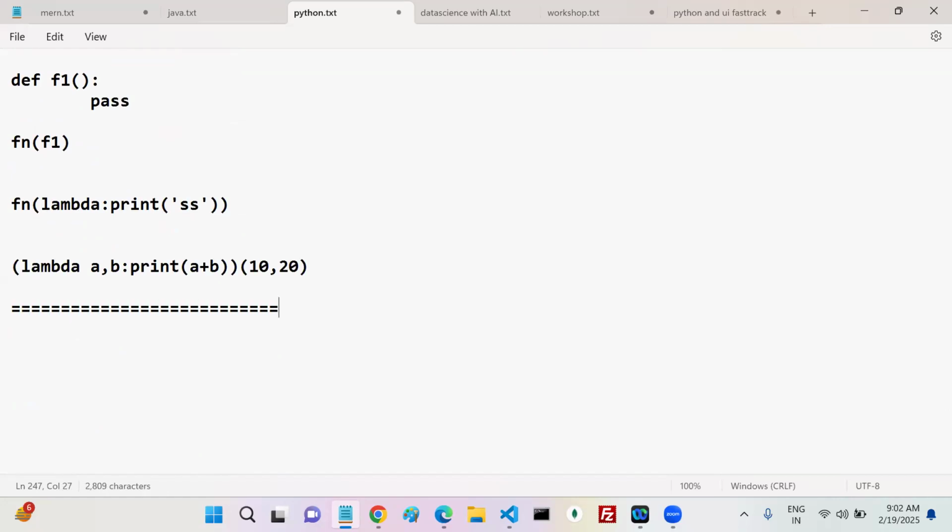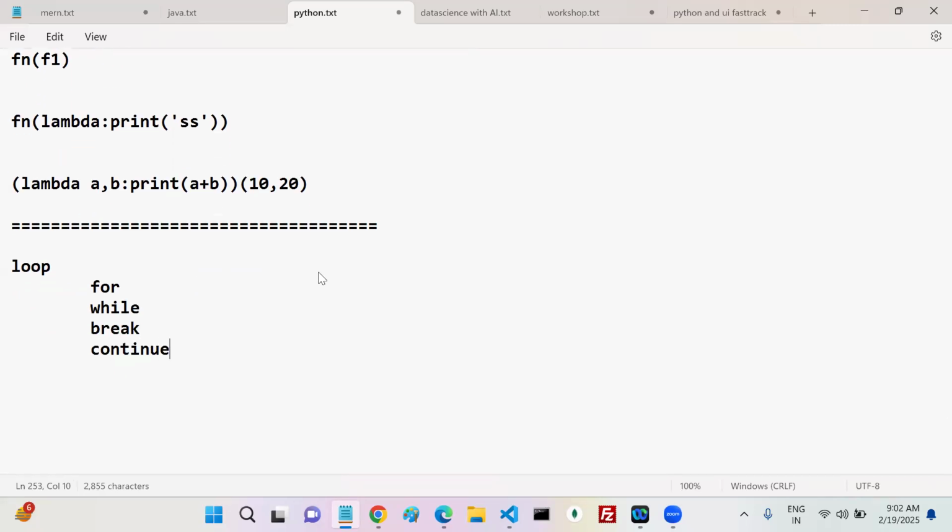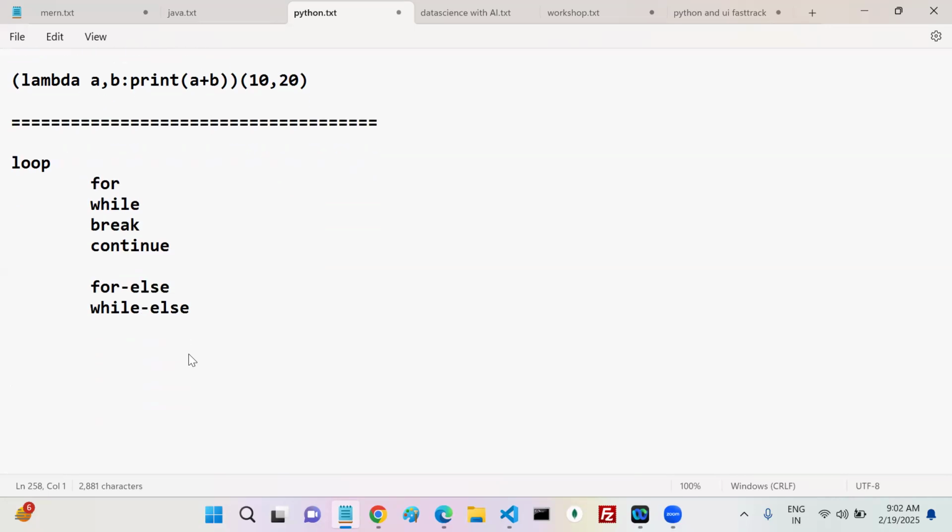So overall, what things did we cover today? One is looping execution. We covered for and while. If you want to break in the middle, you can break, and if you want to continue, you can continue, skipping the next-level execution and continuing with the next iteration. For, while, break, continue. Now for-else is also a valid combination in Python, and while-else is also a valid combination in Python. These things we covered.